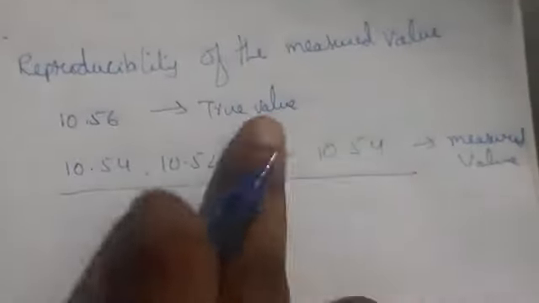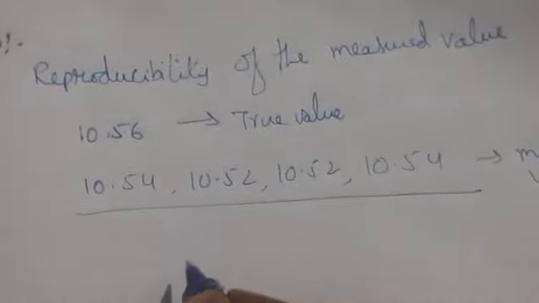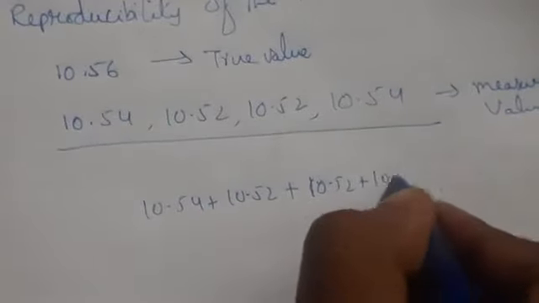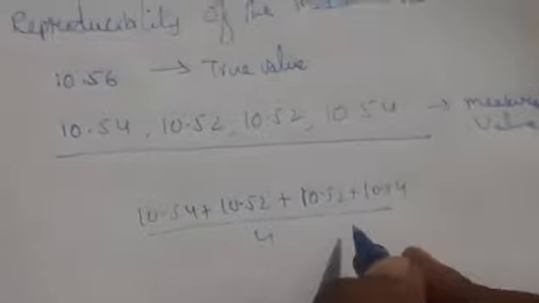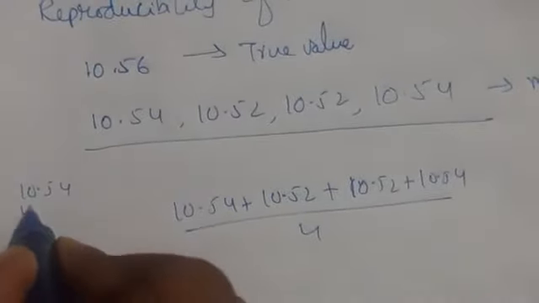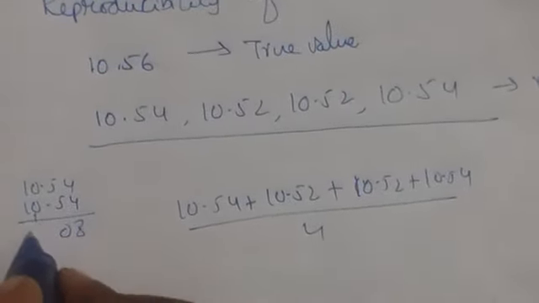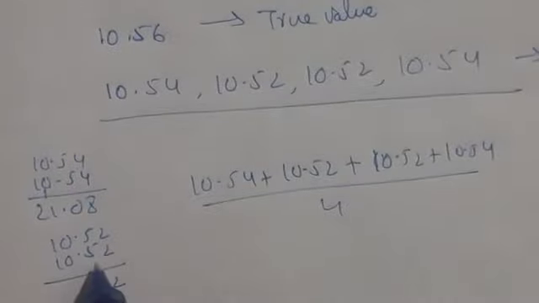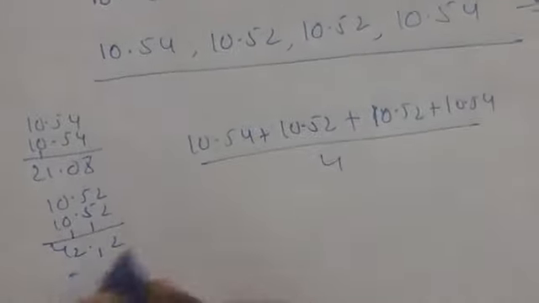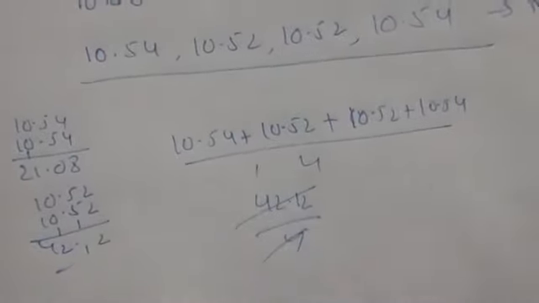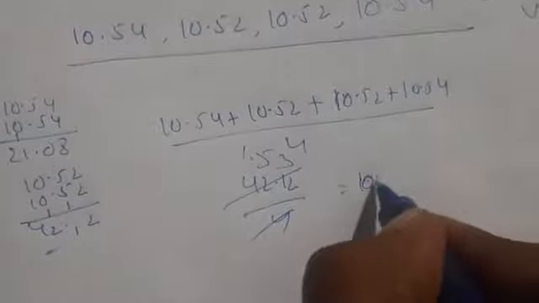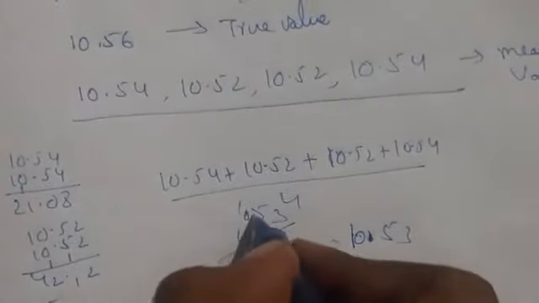If you take the average, what are you going to get? 10.54 plus 10.52 plus 10.52 plus 10.54, divided by the 4 values. When you add these, you get 42.12. When you calculate this, dividing by 4, you are going to get 10.53.